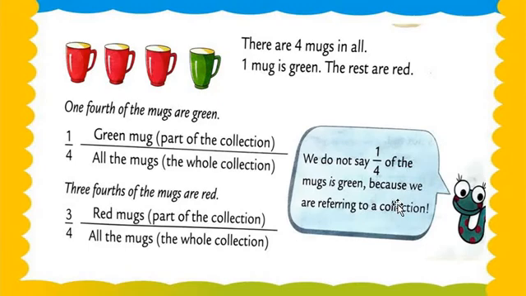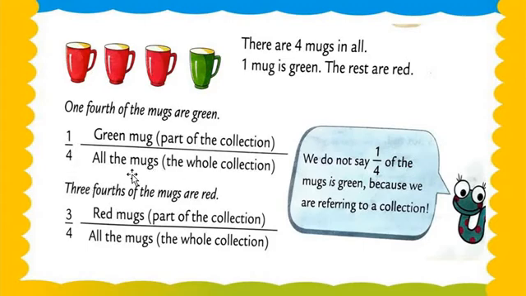Again I repeat, there are 4 mugs in all. 1 mug is green, the rest are red. 1/4 of the mugs are green. See this, my dear students, only one mug is green in color and the rest are red. So first of all let's check the denominator. How many mugs are there? There are 4 mugs. That's why we write 4, all the mugs, the whole collection.